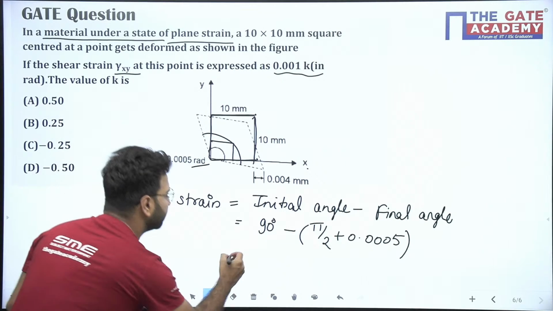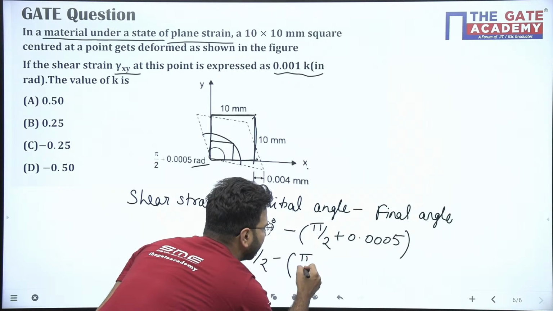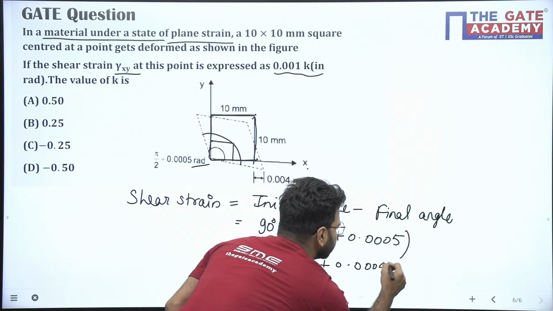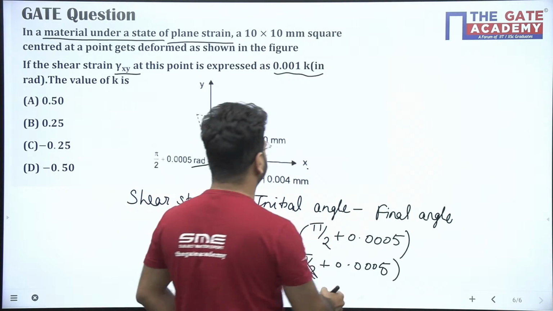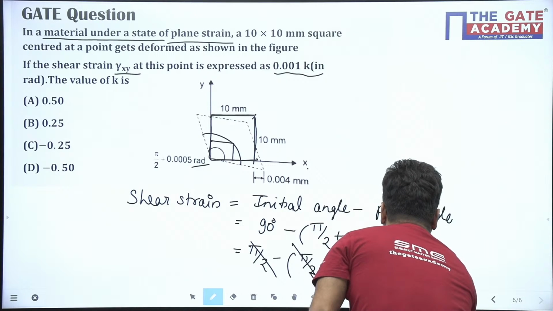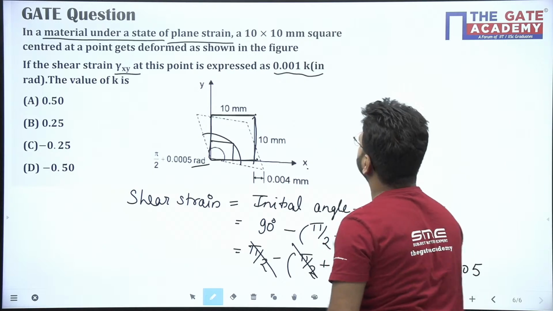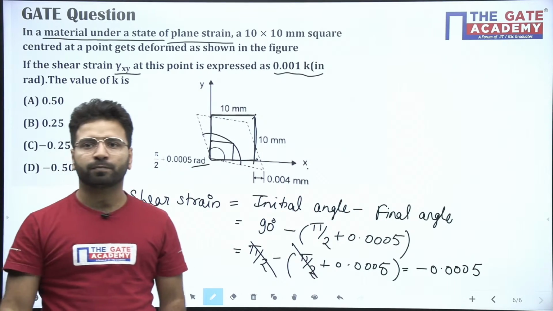It will be again pi by 2. It will be pi by 2. So minus pi by 2 plus 0.0005. So pi by 2 cancels. How much will come? Minus 0.005. So you can see the question has given you 0.0001 K. So what is the K value?